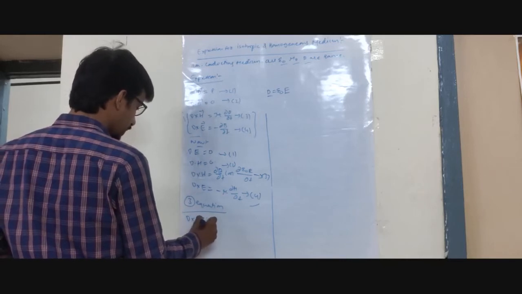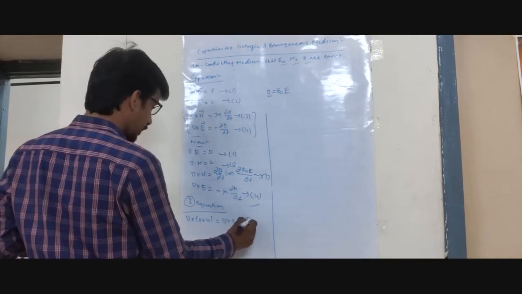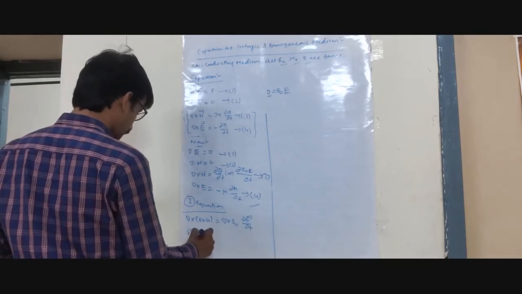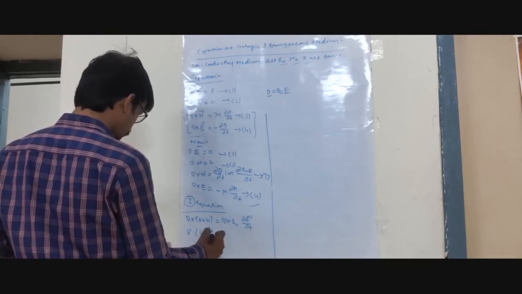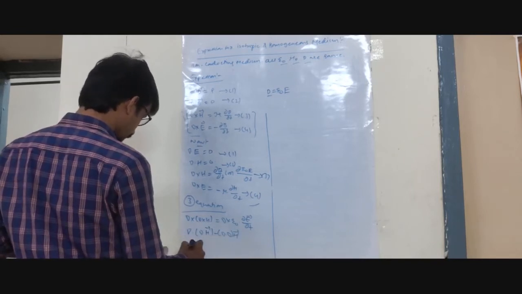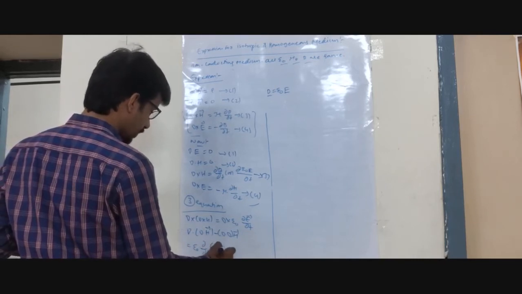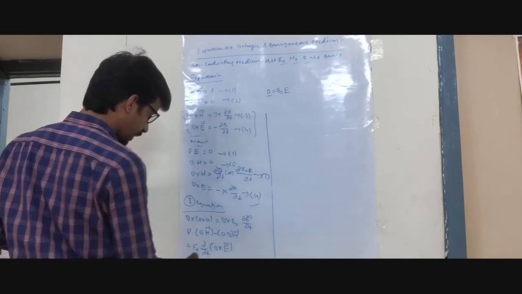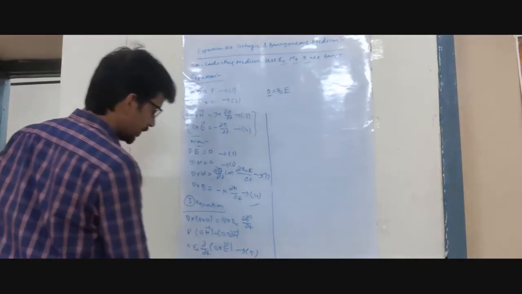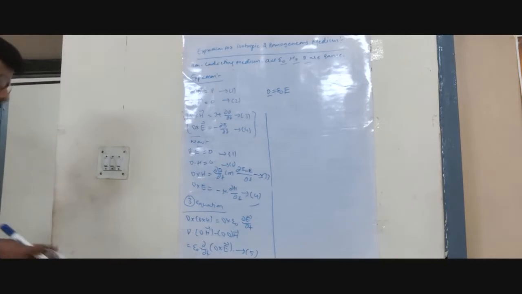Then del cross del cross H, with epsilon naught d by dt, gives del of del dot H minus del squared H, and this can be written as minus epsilon naught dou by dou t of del cross E. This is the resulting equation, which is considered the fifth equation. This explains the change of permittivity with respect to the electric field. What is going to happen?